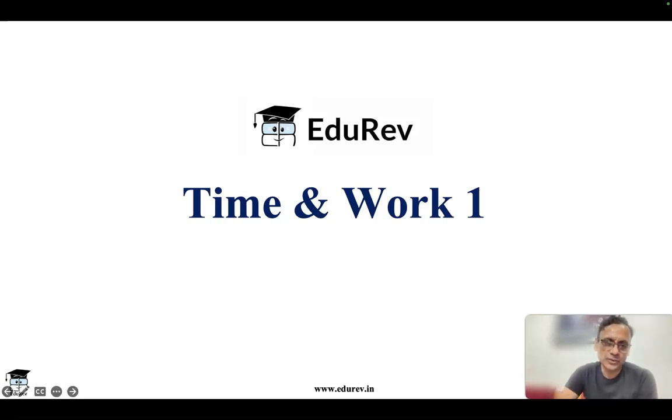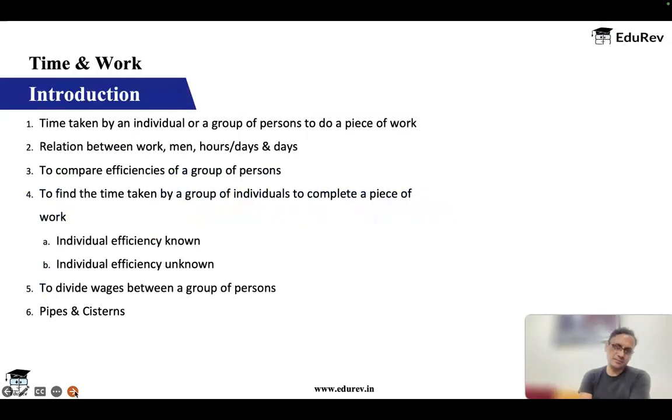What we are going to do here is cover the following concepts. We are going to look at time taken by an individual or a group of persons to do a piece of work. Then we will look at the relation between work, men, hours per day, and number of days, how they are all interconnected, and how we find out work, days or work hours. We then will learn to compare efficiencies of a person or a group of persons. Then we'll find out the time taken by a group of individuals to complete a piece of work when we know their individual efficiency and when we do not know their individual efficiency.